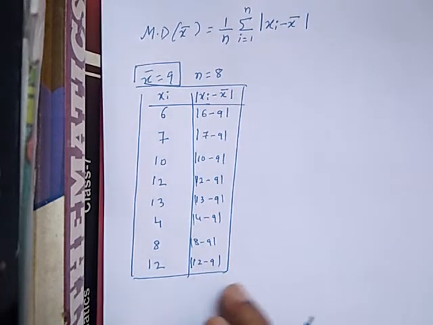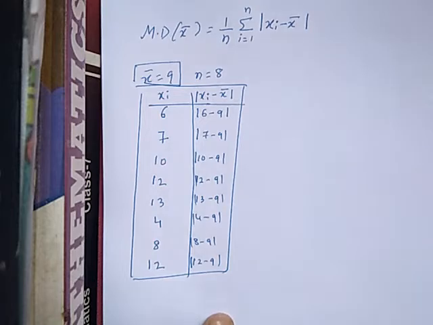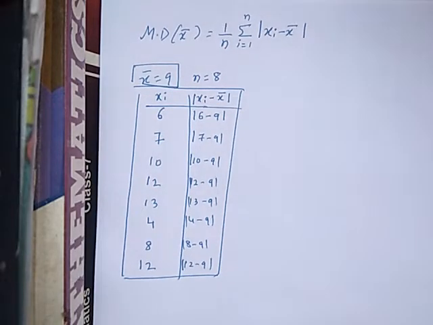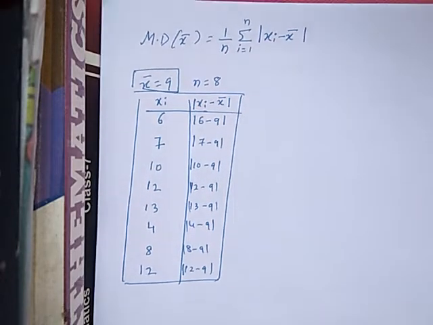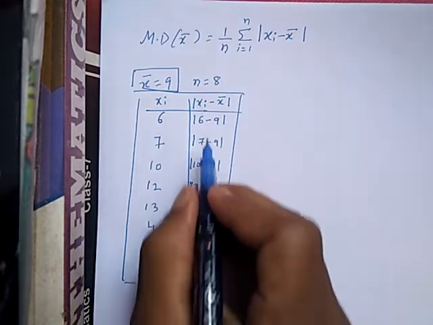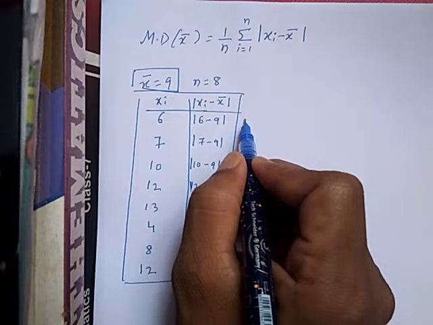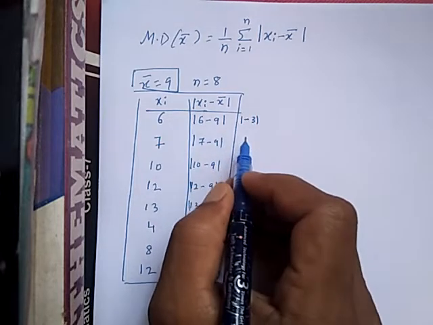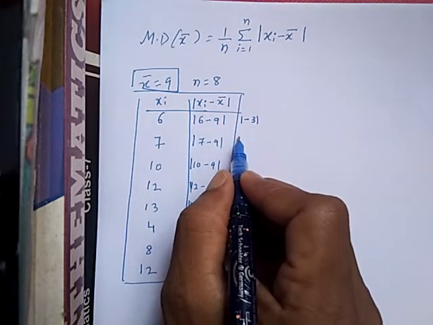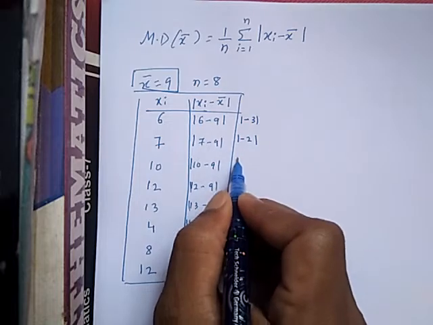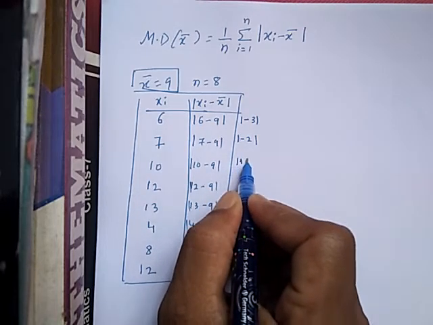So absolute value means what? What is the meaning of this one? Okay, xi minus x bar, here you will get what? 6 minus 9 is minus 3 actually, so the absolute value of minus 3. Next, you will get the absolute value of minus 2. So here you are getting 1, correct?